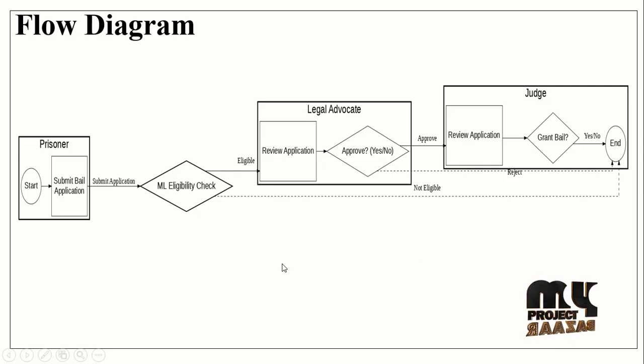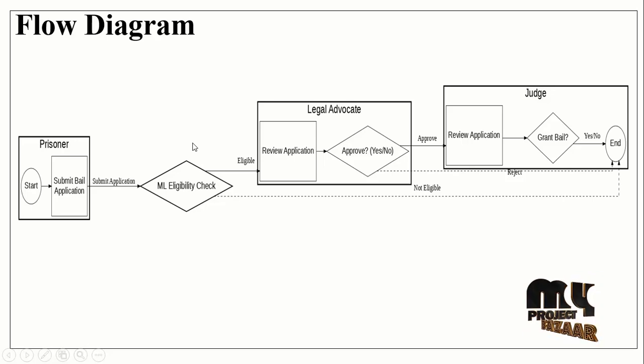This is the overall flow diagram. We have split this into three main modules: prisoner, legal advocate, and judge. The prisoner starts, then registers and logs in, then submits the bail application. It then moves on to the ML eligibility check. If it is eligible, it is forwarded to the legal advocate, or if it is not eligible, it is returned back to the prisoner. This is the prisoner's module.